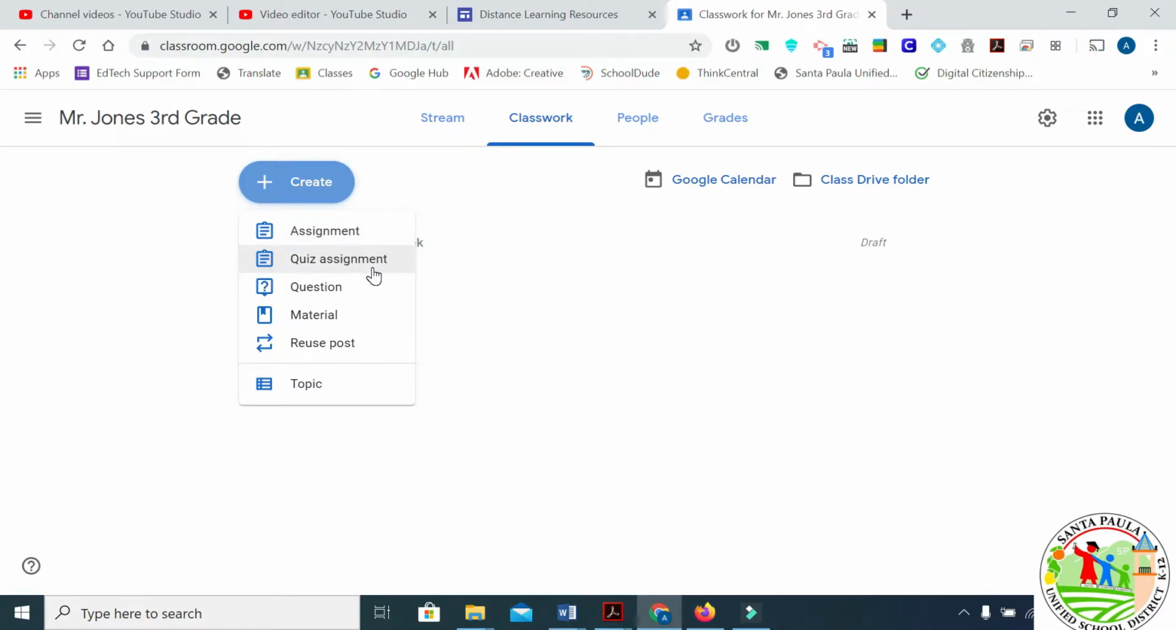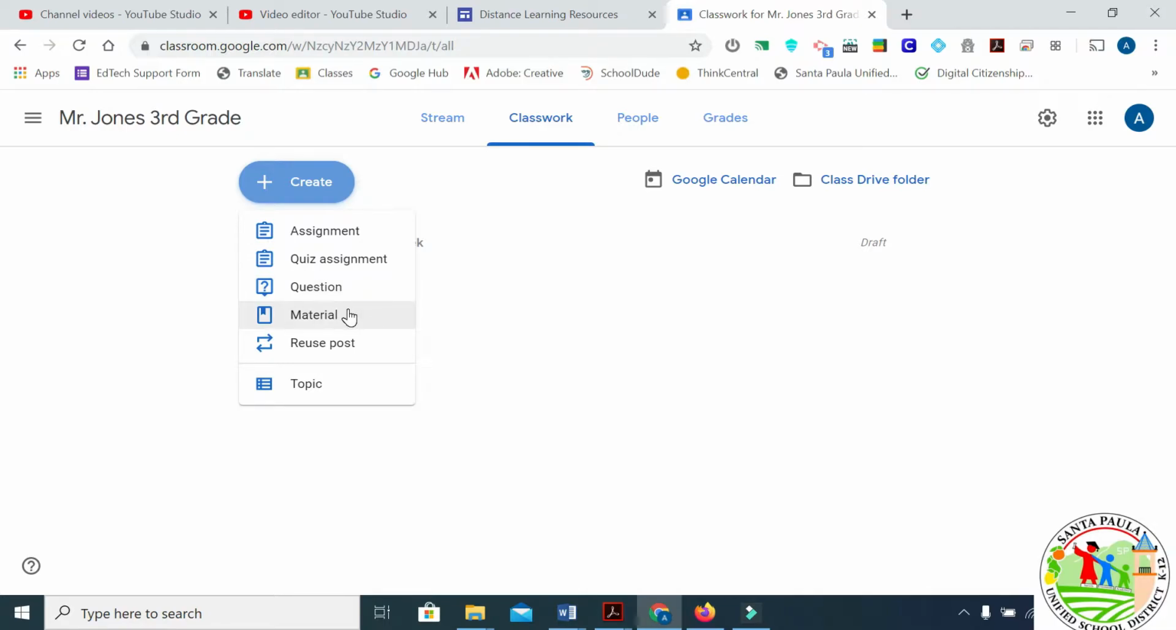Quiz assignments is going to be like if you have a quiz in Google Forms, you can add it as a quiz assignment here. Question is usually one assignment, very short. You're more of a checking for understanding.